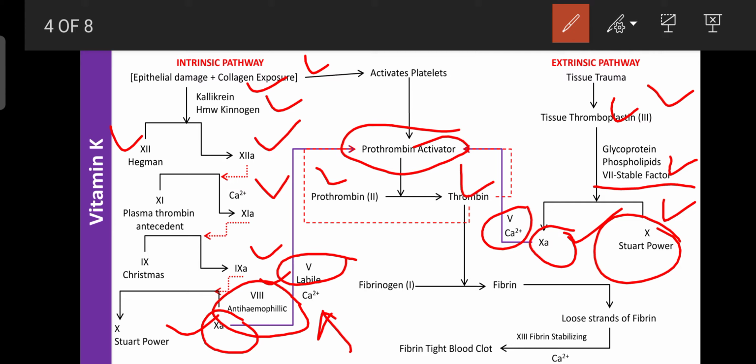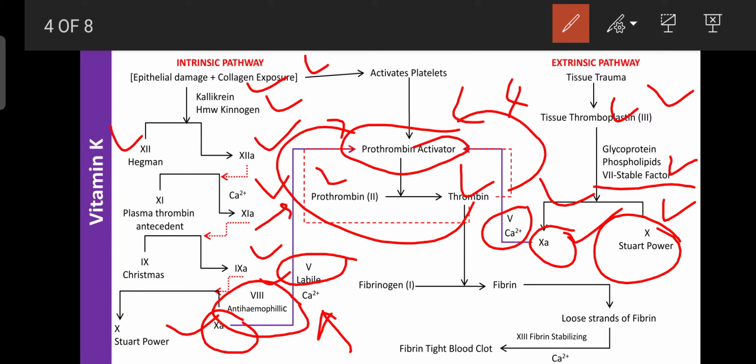So once thrombin is formed, blood coagulation can continue without need of factor 10, because thrombin itself can activate the prothrombin activator. This phase is known as the positive feedback mechanism.